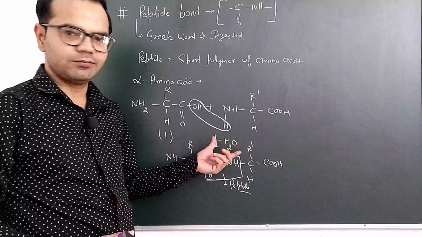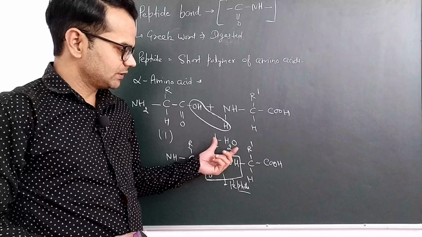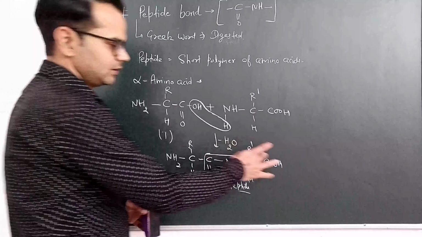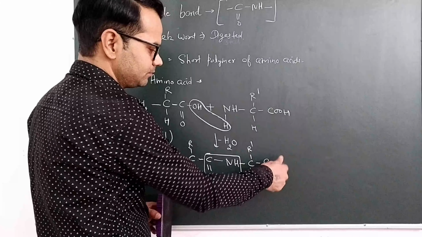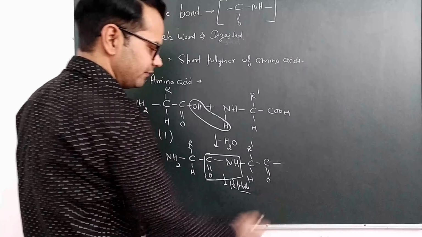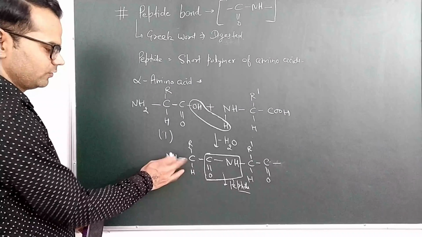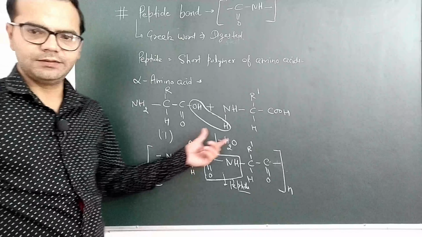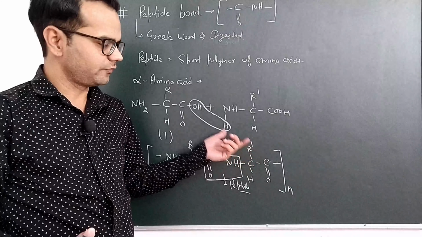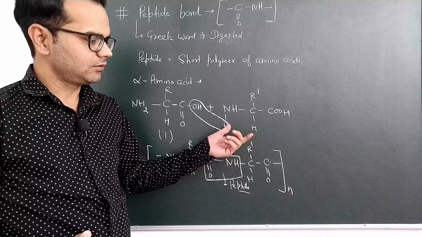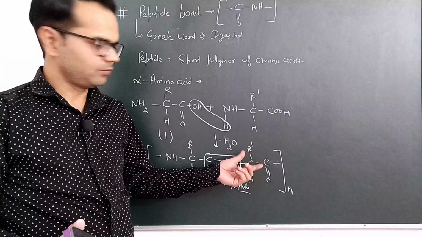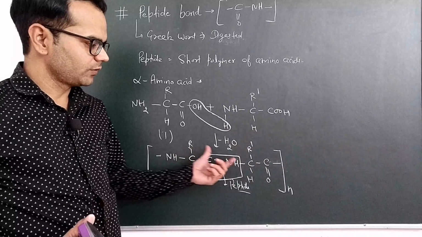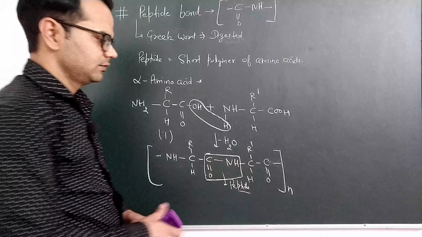If we have n number of amino acids, we can represent the general formula for n number of amino acids. Here this OH part will be removed, leaving a free valency, and hydrogen is removed, leaving a free valency. n can be 2, 3, 4, 5, 600, greater than 100. On the basis of the number of amino acids, different types of peptides will form. So this is our long polypeptide chain.